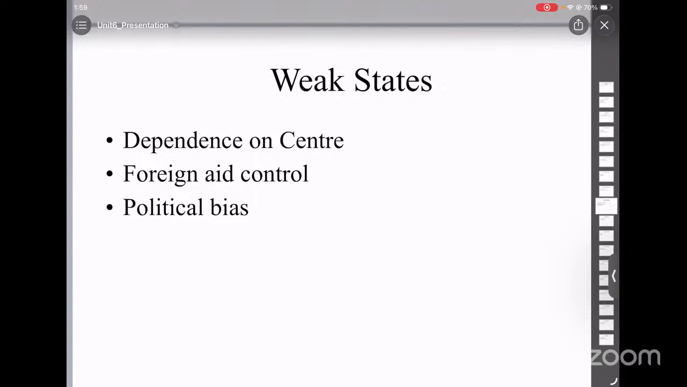So what are the reasons for the weak states? Firstly, dependence on central planning. Second, all foreign loans or aid comes through the center, which is foreign aid control. The third point is the power of the center. And the fourth and final reason for the weak state is political bias. So overall, states are financially dependent, and center controls most resources.